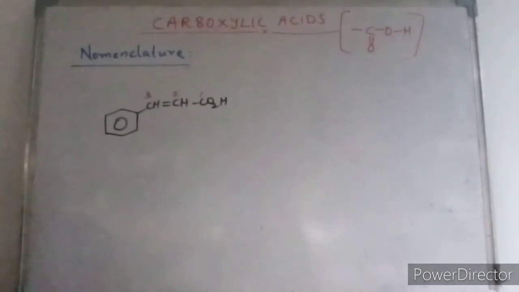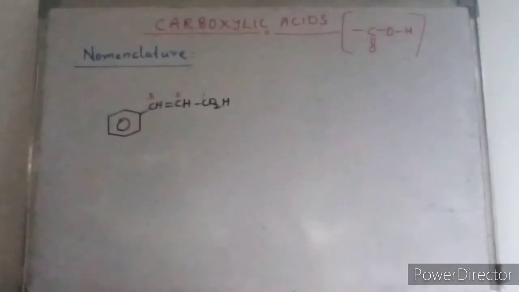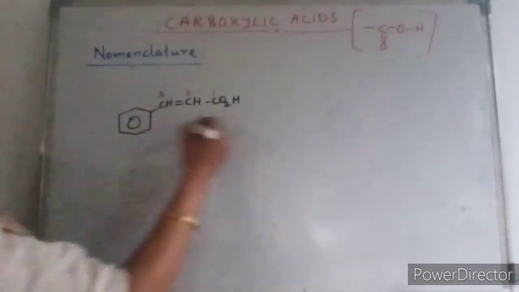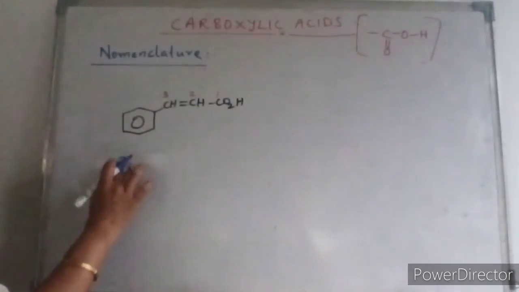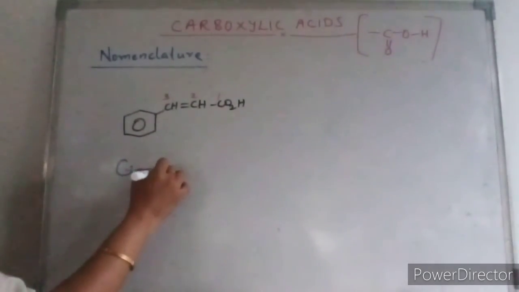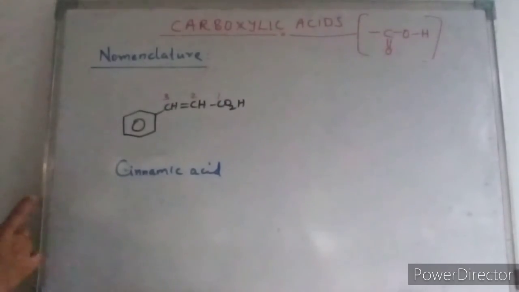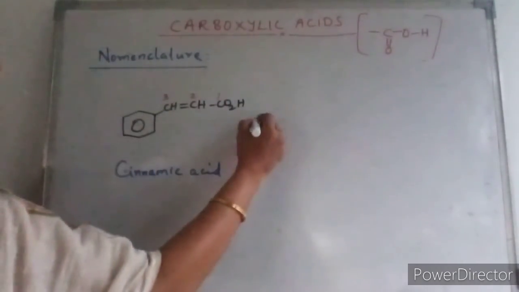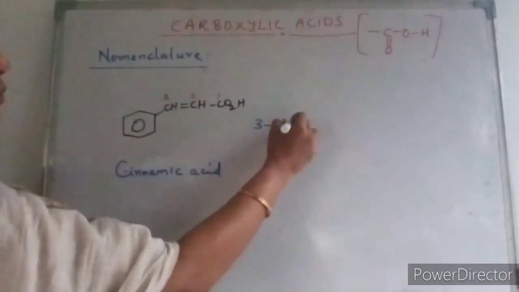The common name, you have to understand, is cinnamic acid. Now coming to the IUPAC name, at the third position you have a phenyl group, that is the only substituent. So it will be 3-phenyl.